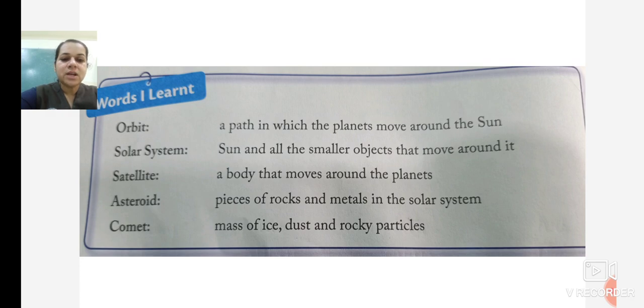Asteroids. What are asteroids? Pieces of rocks and metals in the solar system. Comet. What is a comet? A mass of ice, dust and rocky particles.